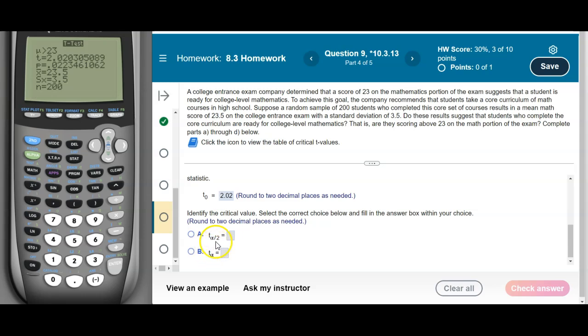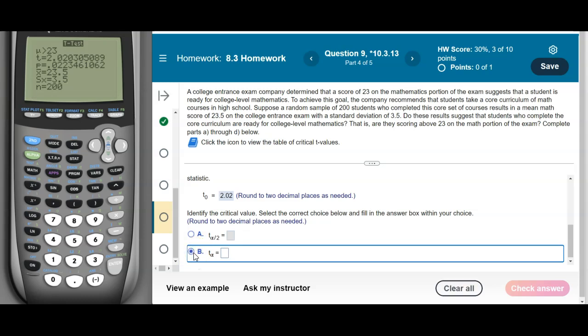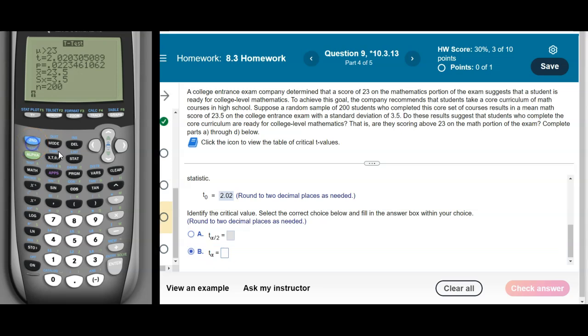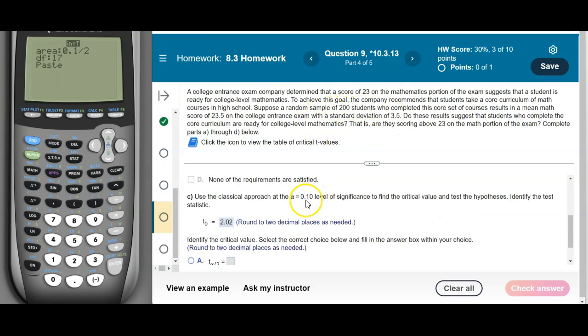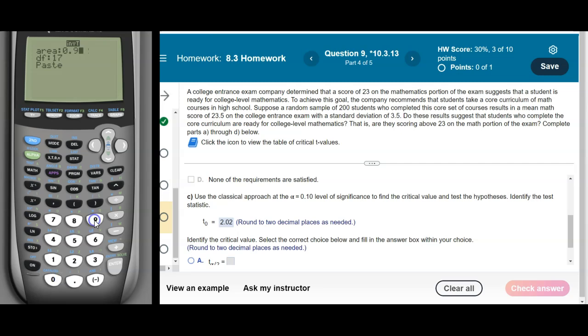If it was two-tailed, we'd have to do this, but this is a right-tailed test, so it's going to be B. And we're going to use the inverse t to find this critical value. So I'm going to do 2nd, DISTR. There's inverse t. Because we're just in the right tail, the area to the right is going to be 0.1, the level of significance in a right-tailed test like we have here. That's the area in the right tail. We need the area in the left tail, so this would be 1 minus 0.1, or 0.9. So that's my area in the left tail.